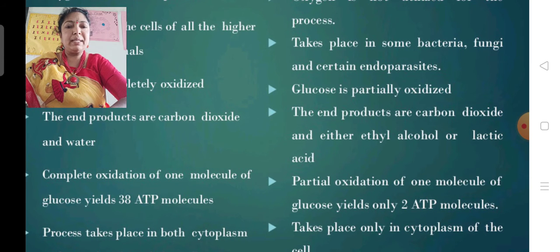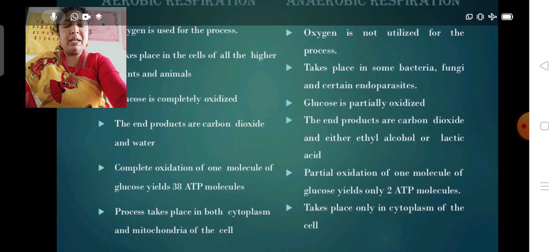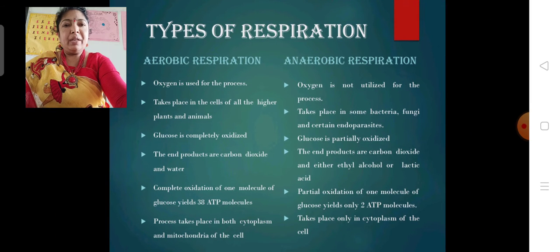In this process, aerobic respiration occurs in both the cytoplasm and the mitochondrial matrix, whereas anaerobic respiration occurs only in the cytoplasm. So this is about the differences between aerobic and anaerobic respiration.